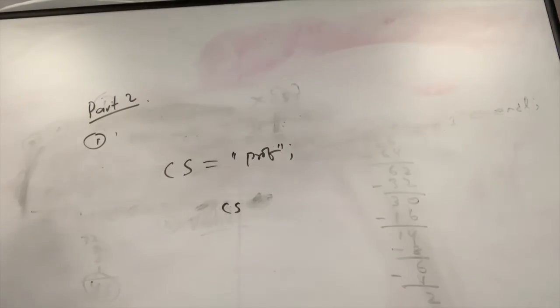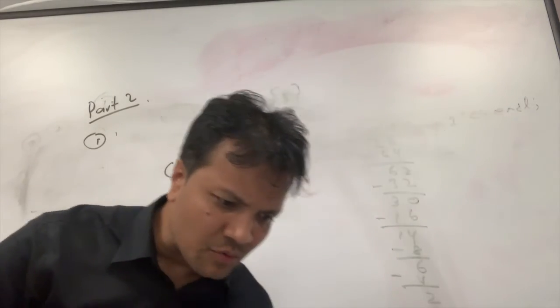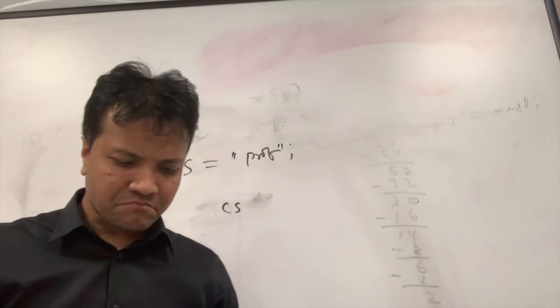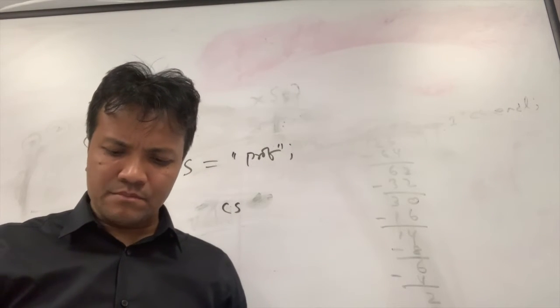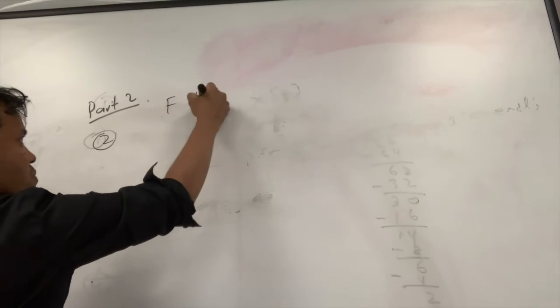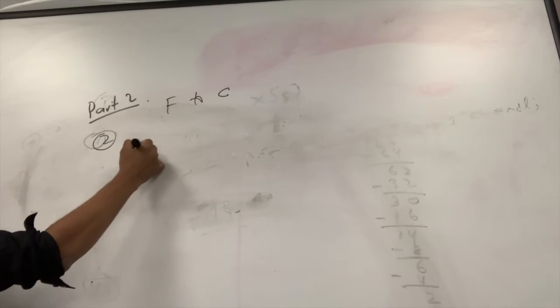Okay. So number what? What is the next one? Number 2. Temperature. Okay. So let's do the temperature. Number 2. What are we doing? Temperature. Yeah. Fahrenheit to Celsius. Okay. So first, what are we gonna write?